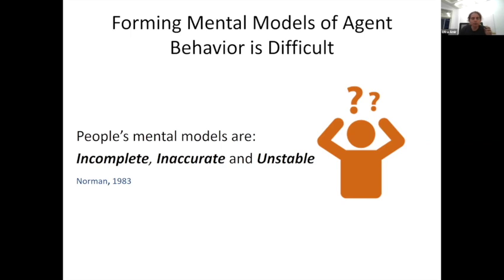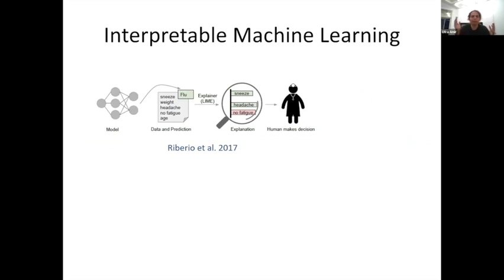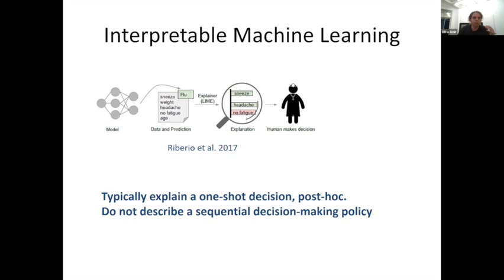And I think the most popular form of that we see around is what's called interpretable machine learning, where we might have something like a supervised learning model, like a classifier, that outputs predictions, and then we can give an explanation, for example, in the form of which features contributed to the decision that this patient has or does not have the flu. But I want to highlight that these approaches focus on one-shot decision explanations. It's not an agent that actually acts in a sequential decision-making environment, just a classifier that outputs a prediction.